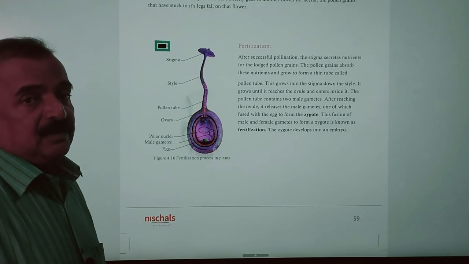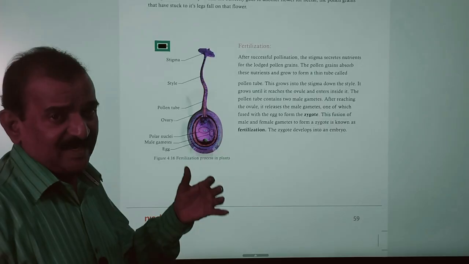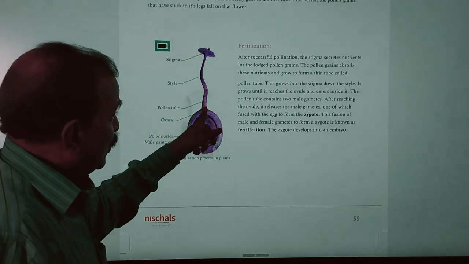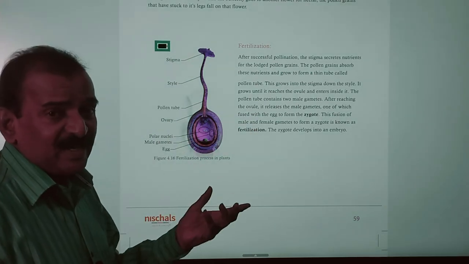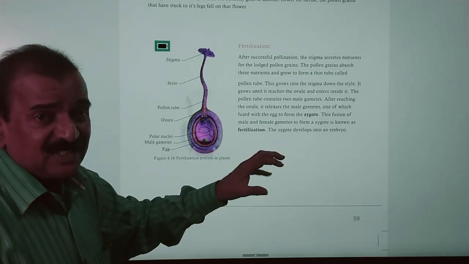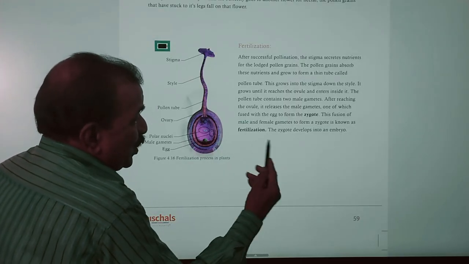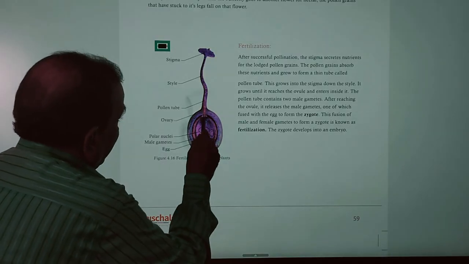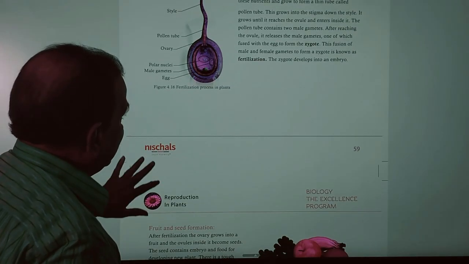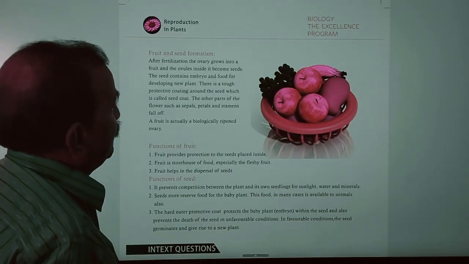Children, here you are observing a beautiful diagram which is showing how fertilization takes place in case of flowers. So here pollen falls on the stigma, and they produce what? Pollen tube, and pollen tube consists of two male nuclei, and one of the nuclei fuses with egg cell to form zygote, and that process is called fertilization. After fertilization, zygote is formed, and zygote develops into embryo. So here you see ovary, style, stigma, polar nuclei, and also male nuclei, also egg, and that is the fertilization process in plants.